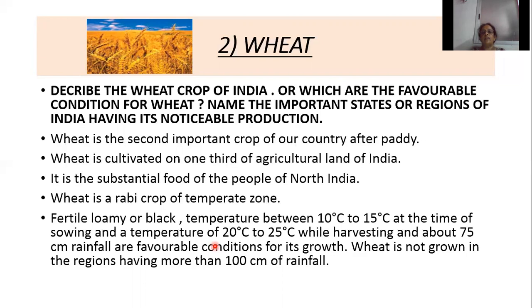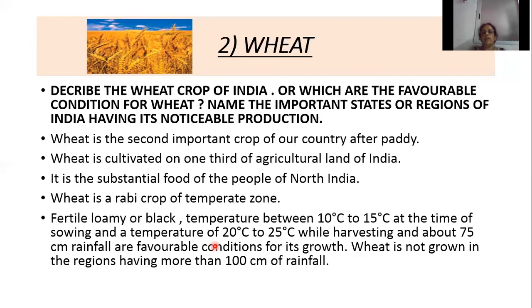So which is the second important crop after paddy? Wheat. First important crop of India is paddy. Second important crop of India is wheat. And wheat is cultivated on 1/3 of the agriculture land of India. Paddy is cultivated on 1/4 of the total agriculture land. And wheat is the substantial food of the people of North India. Paddy is the substantial food of the people of South India.